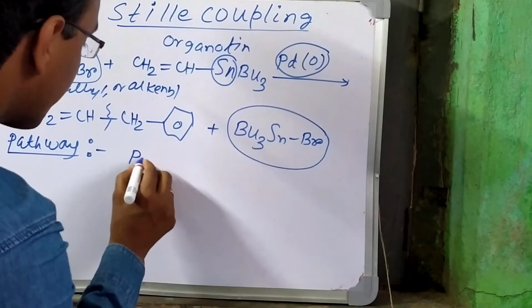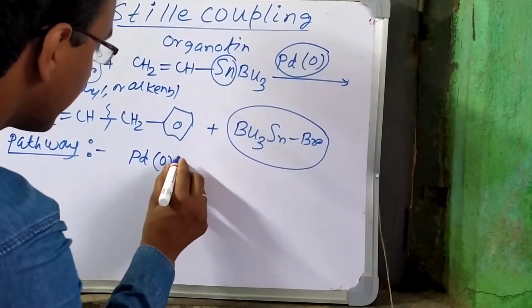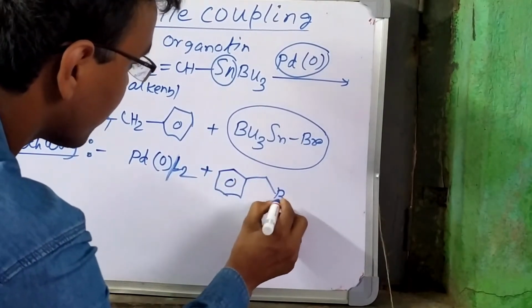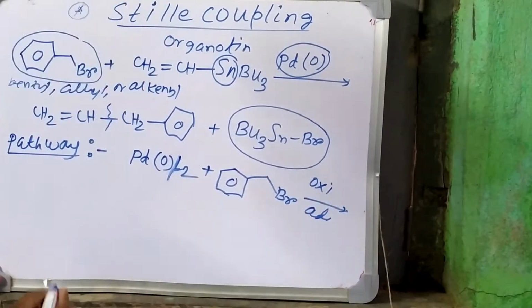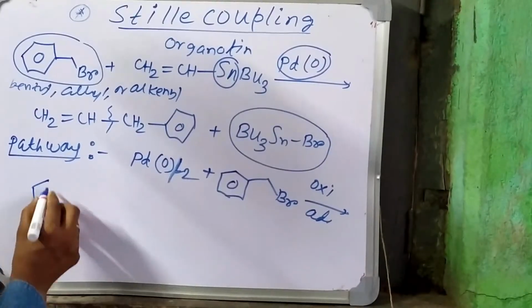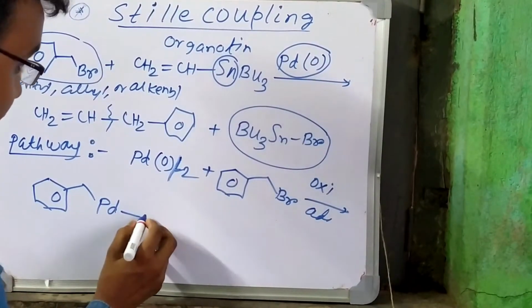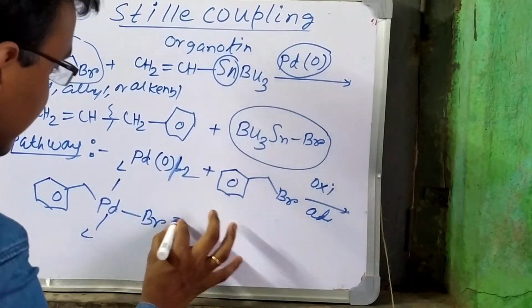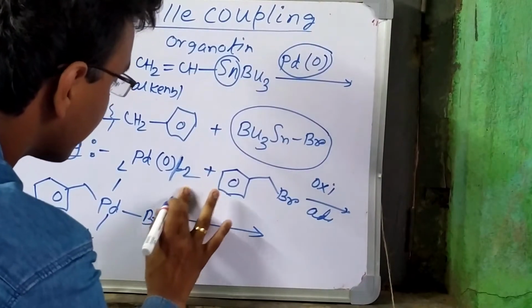If we take the catalyst palladium 0 with two ligands, and this is the reagent, first oxidative addition will happen. After oxidative addition, this will be the fate of the reaction, with Br, L and L ligands on the palladium. Then simple transmetallation will take place.